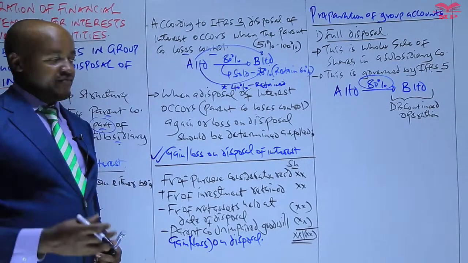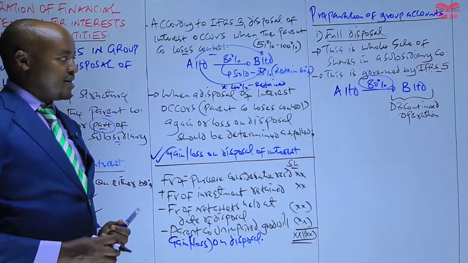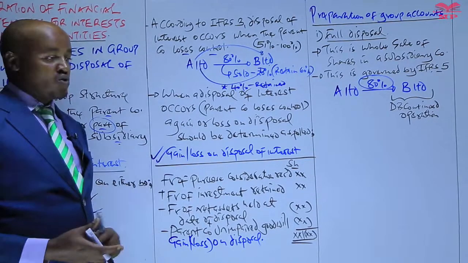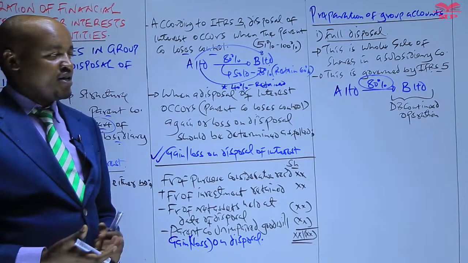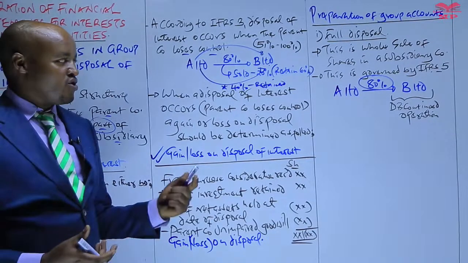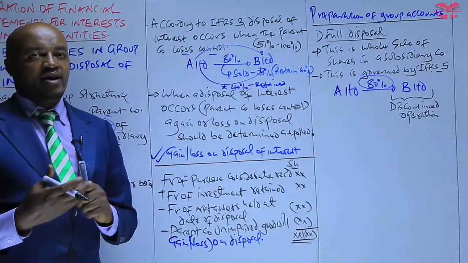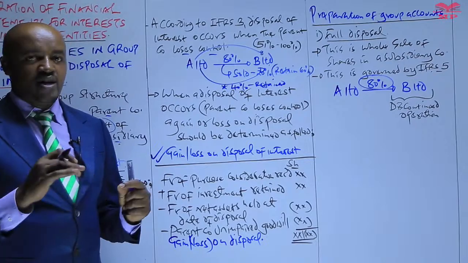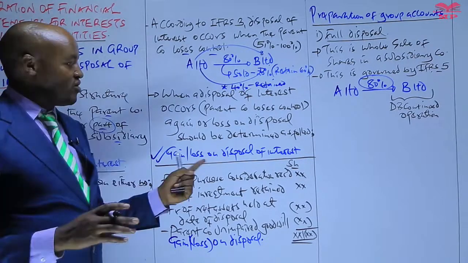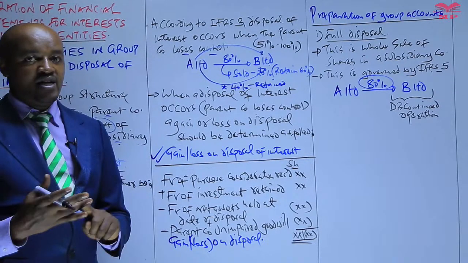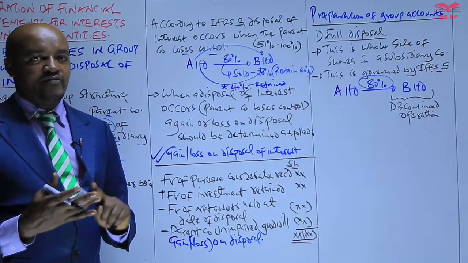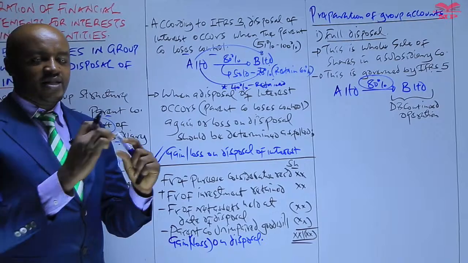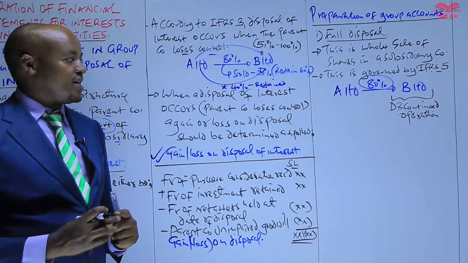So what IFRS 5 requires is that the parent company should, number one, determine the gain or loss on disposal, and number two, the parent company should determine the gain or loss reported by that discontinued operation, and those two items, the gain or loss on disposal of interest and the profit or loss from the discontinued operation, should be recognized as separate items in the consolidated income statement.